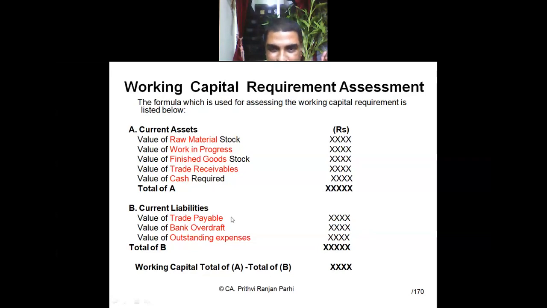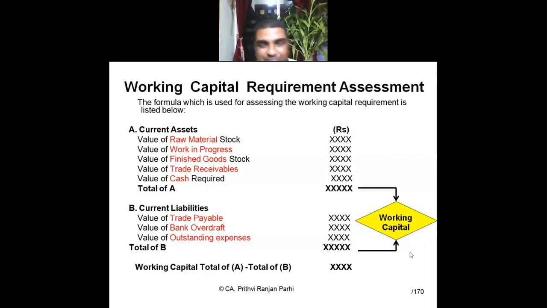Trade payables can be deducted, a bank overdraft can be deducted, and outstanding expenses which will be payable at a subsequent time can be deducted, since right now you don't require that. You'll get total current liabilities. Finally, the difference of A and B will be called working capital.